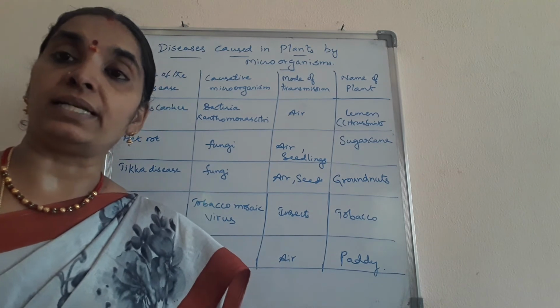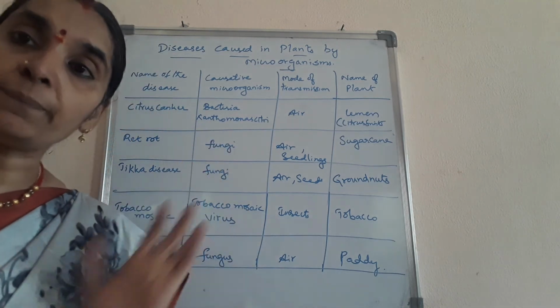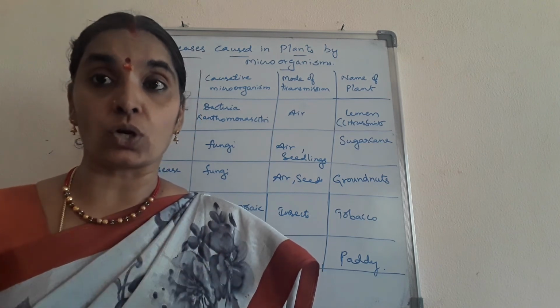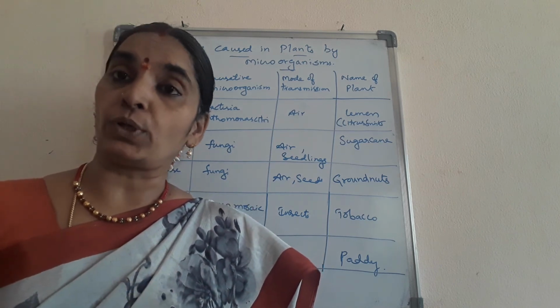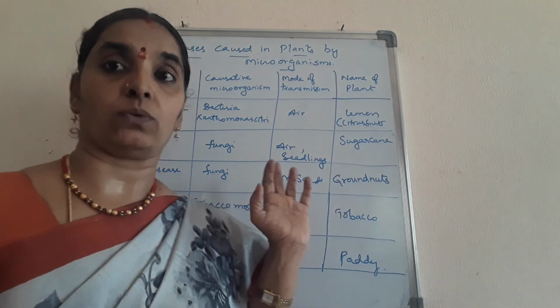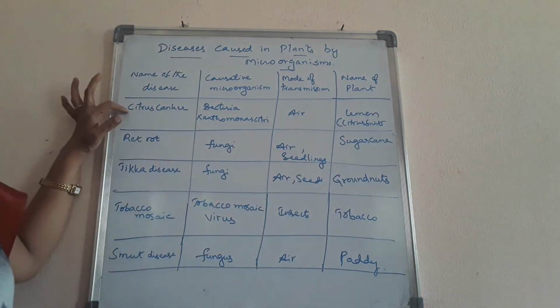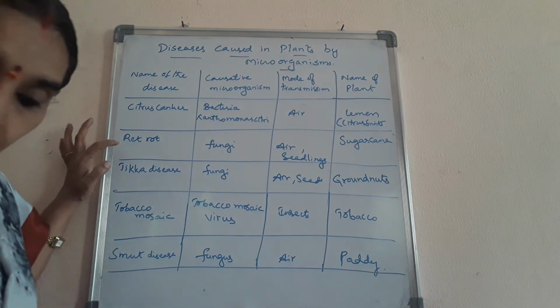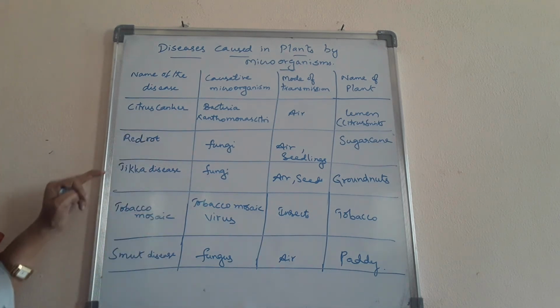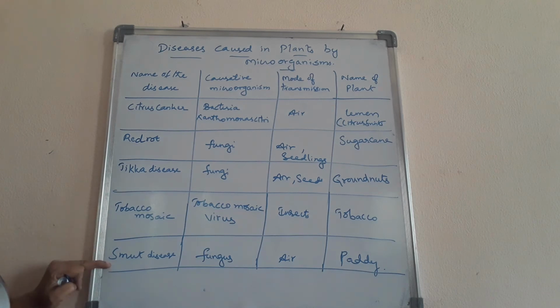Now you know that diseases are also caused to the plants. If you know about the diseases that are caused to plants, then we can protect the plants from these diseases. So what are the diseases? We'll see now. Okay, see here. Citrus canker, red rot, tikka disease, tobacco mosaic, smut disease.